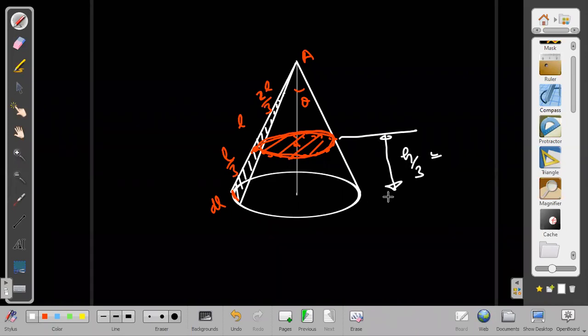Normally we find out from the base. So from the base it is h by 3. Okay. One more thing here I want to say is that this is a baseless cone. It does not have any base. If it has a base, it is a hollow cone but without any base.